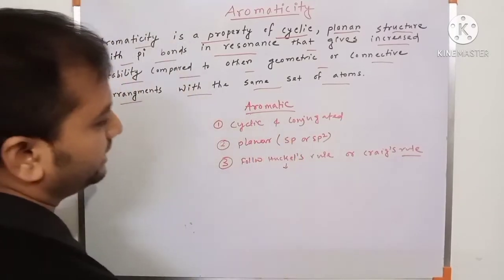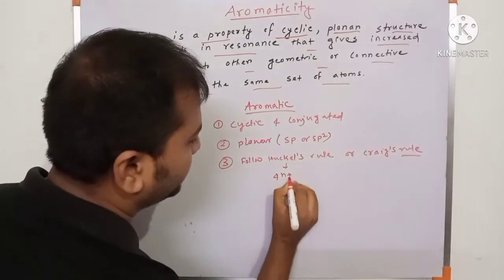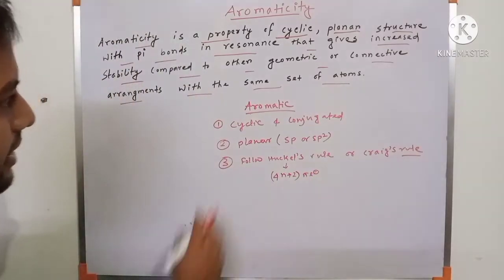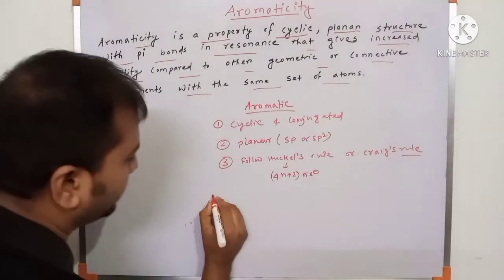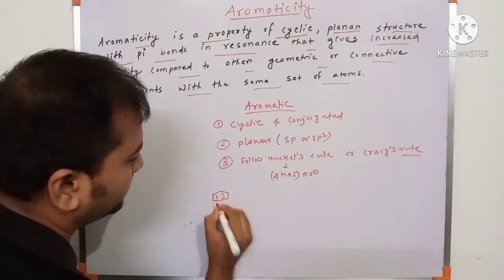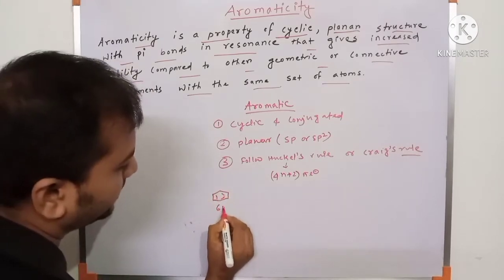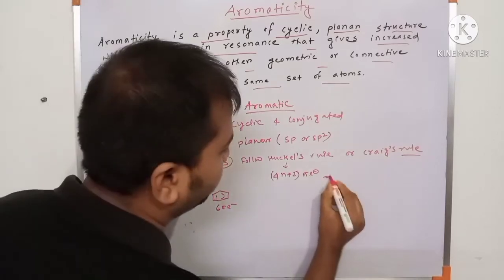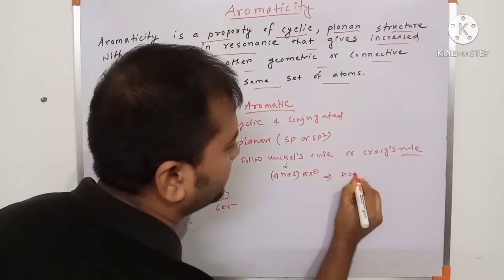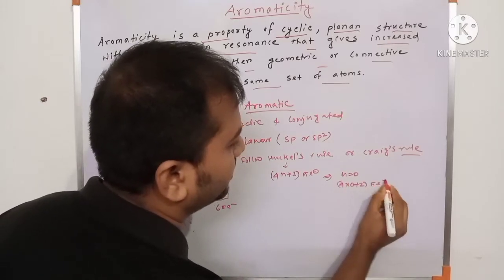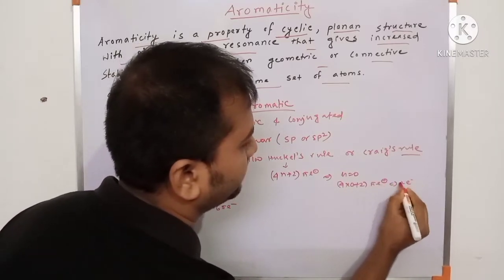Huckel's rule: in an aromatic system, compounds with a 4n plus 2 pi electron system are aromatic. Now an example. Suppose a benzene ring. There are 2, 4, 6 pi electrons. For n equal to 0, 4 into 0 plus 2 gives a 2 pi electron system.